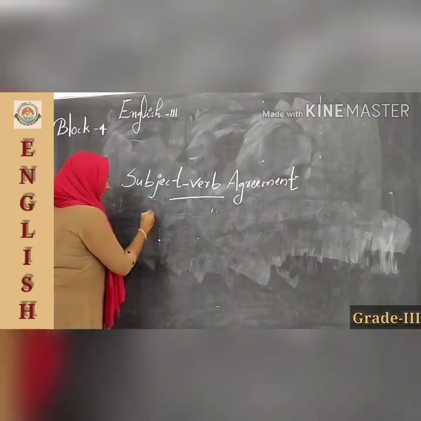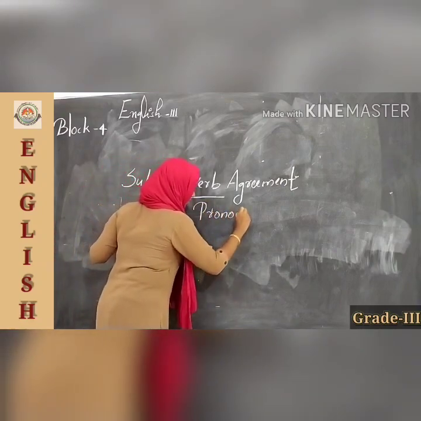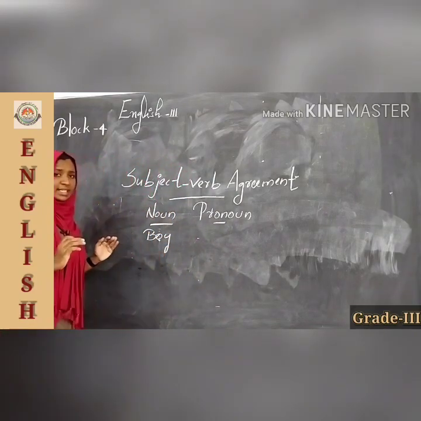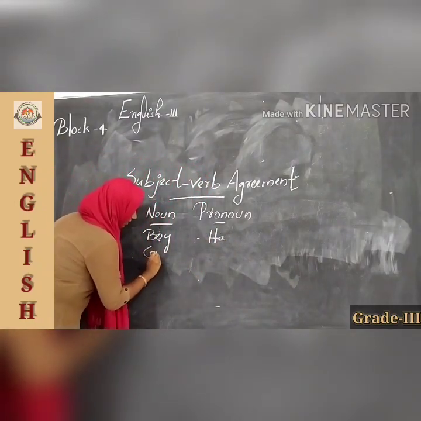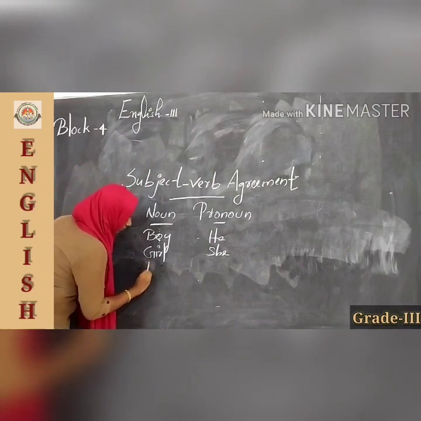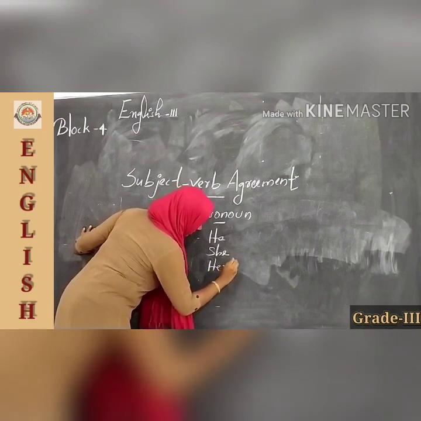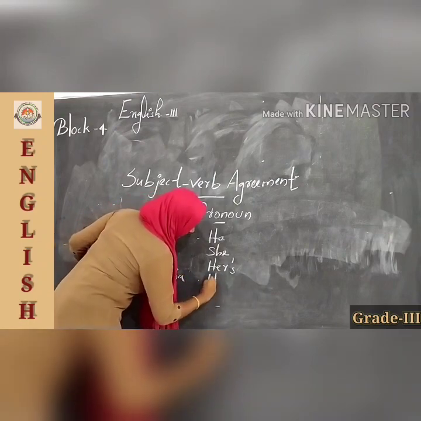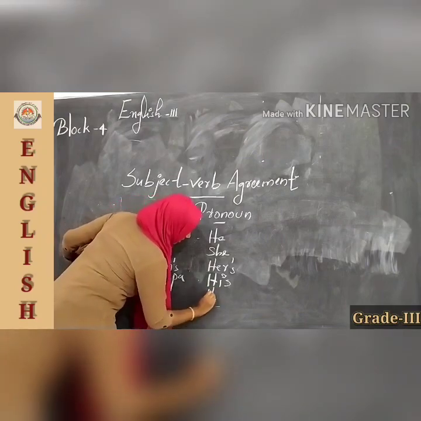For example, we know that boy is a noun and his pronoun is he, girl, she, mom, hers, papa, his, and cat, it.